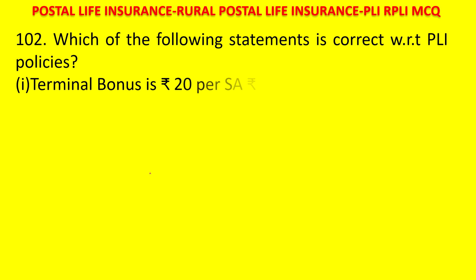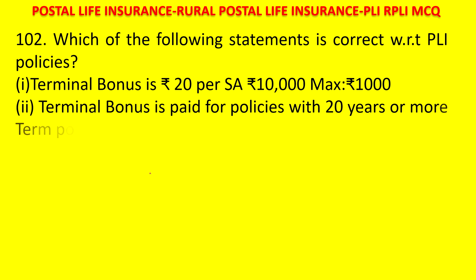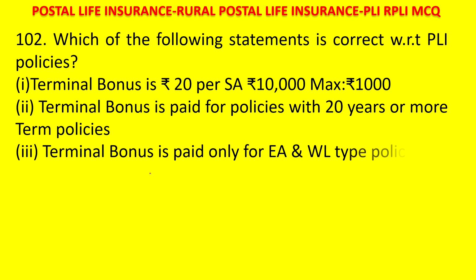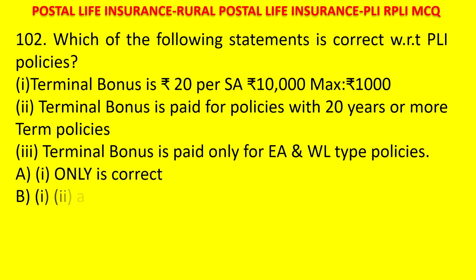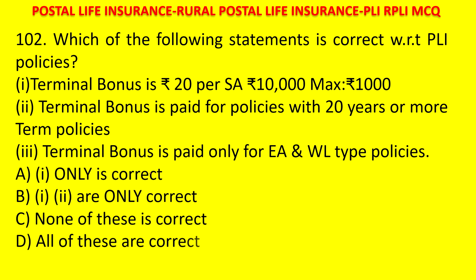Which of the following statements is correct with reference to PLI policies? 1. Terminal bonus is 20 rupees per sum assured of 10,000, maximum 1,000. 2. Terminal bonus is paid for policies with 20 years or more term. 3. Terminal bonus is paid only for endowment and whole life policies. A. 1 only is correct. B. 1, 2 are only correct. C. None of these is correct. D. All of these are correct. Your time starts now.